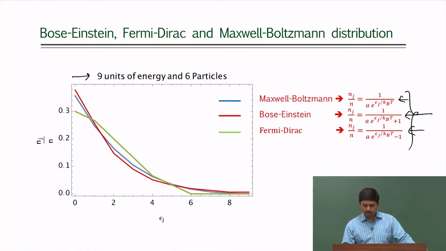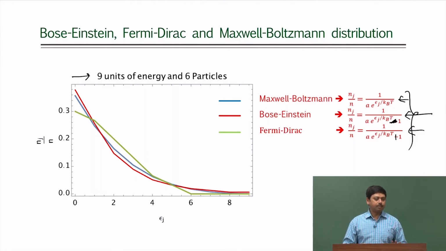All the 3 are shown here. Sorry, I think this is plus and this is minus, and you see that they look more or less similar.